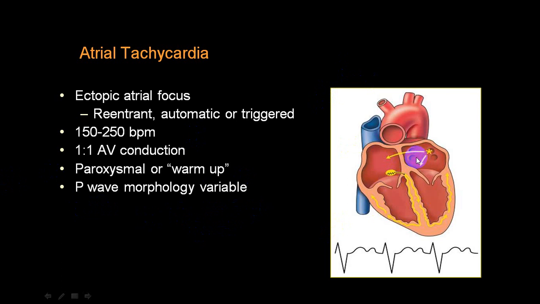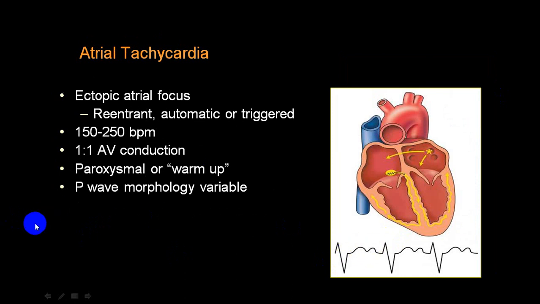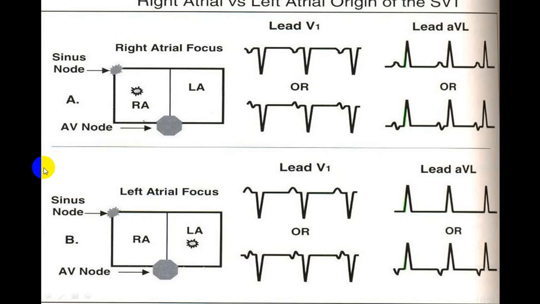P wave morphology will depend upon where the atrial focus is. So the difference between atrial and sinus is that in sinus the P wave morphology will be normal, while in atrial, P wave morphology will usually be variable, or what we call abnormal. I am not going into detail regarding whether it arises from the right atrium or the left atrium. But roughly, if you look in a lead corresponding to the right atrium, the lead which corresponds to the right atrium is lead AVR, and what we call V1.